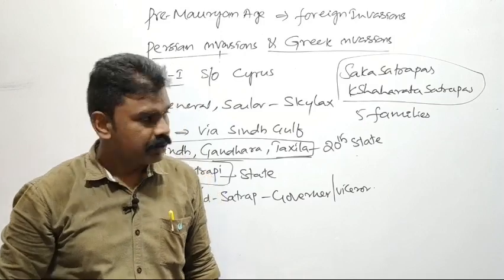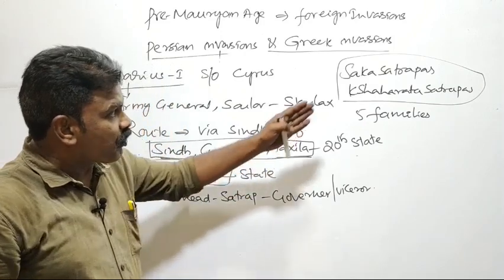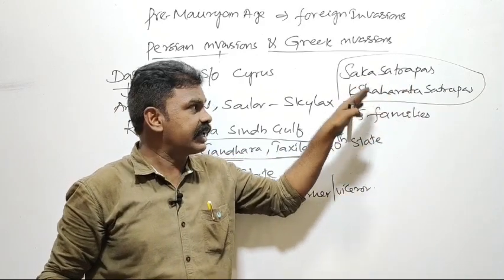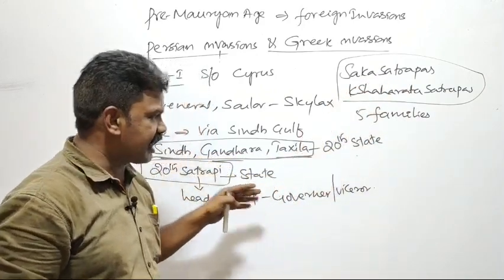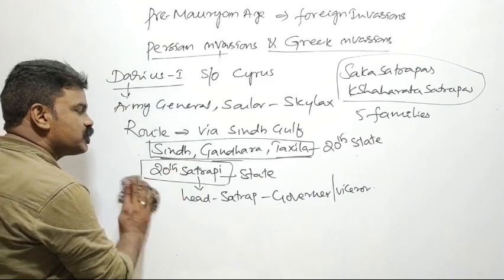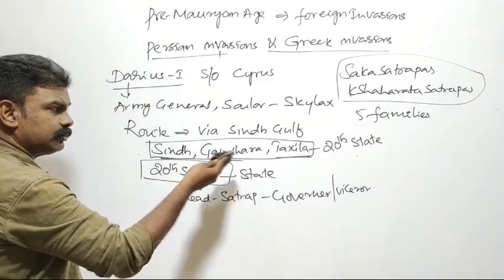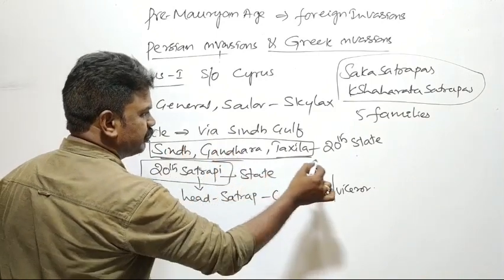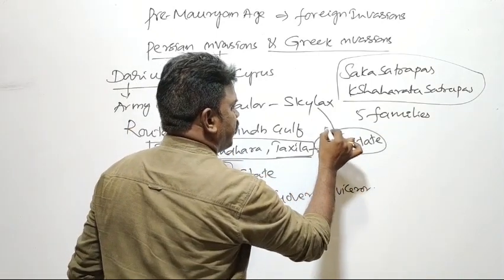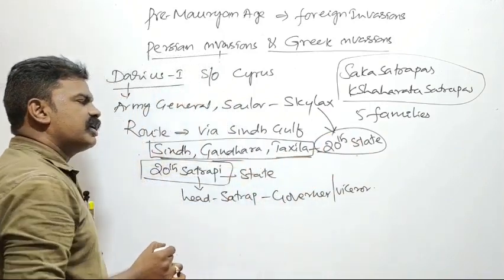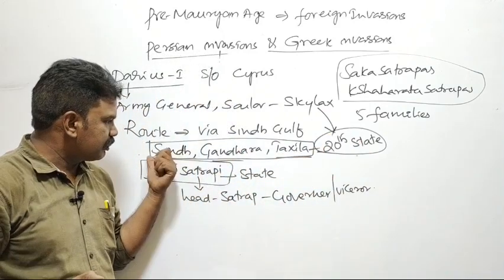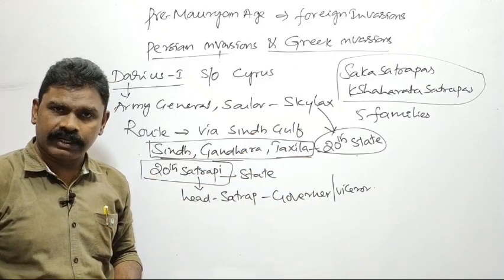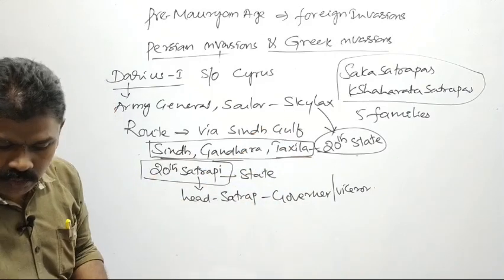So these Saka satrapas came into existence from the satrapy started by Darius I. Darius I made Skylax governor of the Takshila, Sindh, and Gandhara area. We know this information from Herodotus' Histories.